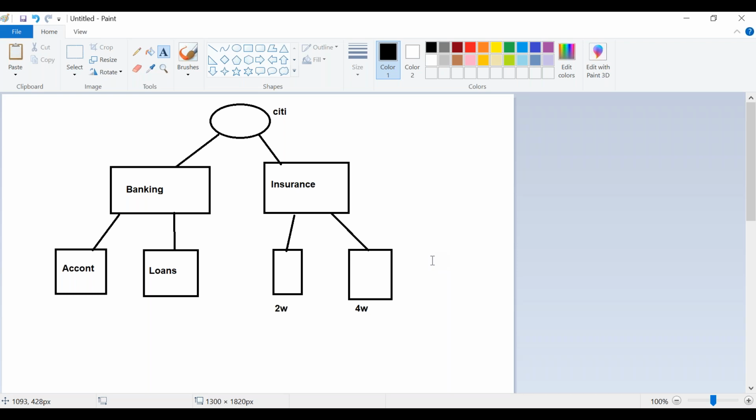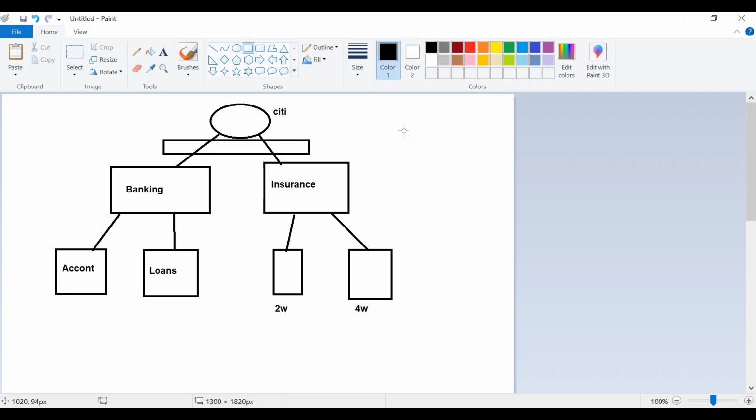Okay, so if anything seems to be common across all the 4 internal applications, what they have to do is create it at the organization level, or they might have one more common framework here. Understanding, right? So likewise, based on the reusability concept, they can have a structure defined like that. If there is something related to only account, then I will directly create it in the account creation portal. If there is something common between the account creation portal and loans, then we'll create it in the banking. Once we create it in the banking, we can reuse it again.